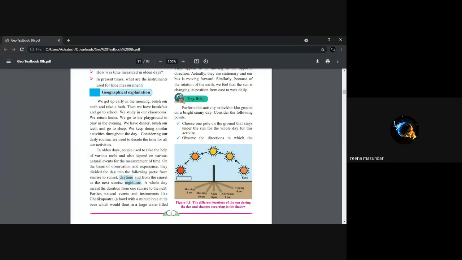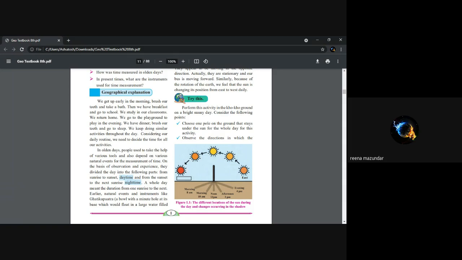So here it is rising, morning time, 8 a.m., then 10 a.m., then 12 noon, then 2 p.m. But this is because of the rotation of the earth; earth rotates from west to east. So the sun rises from the east and sets in the west.